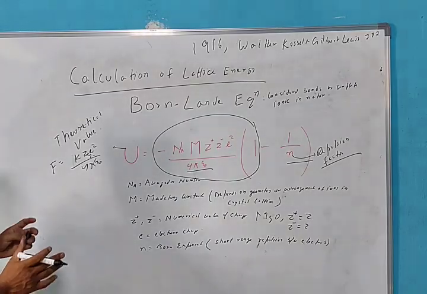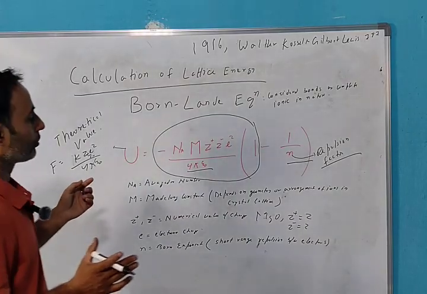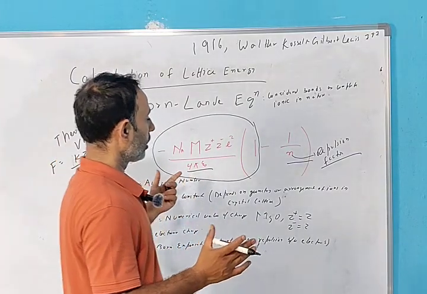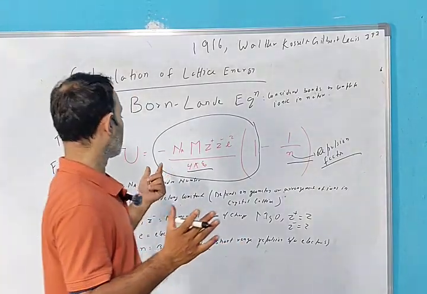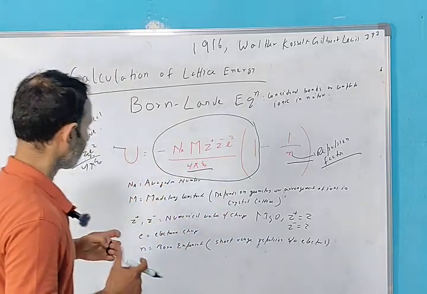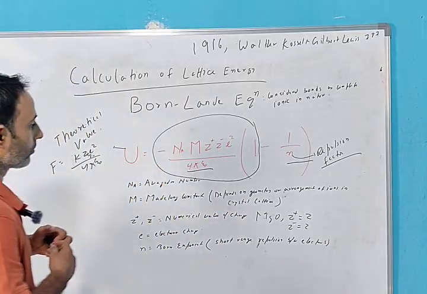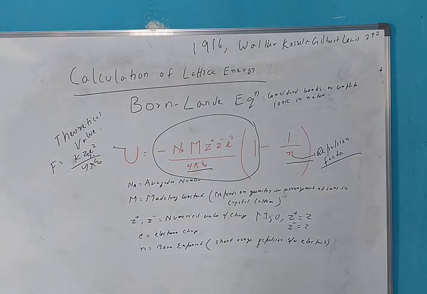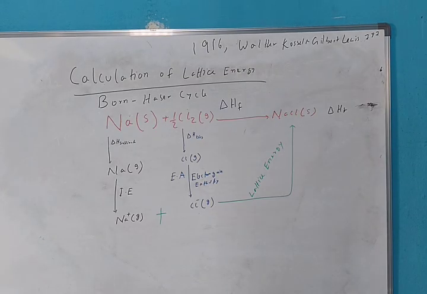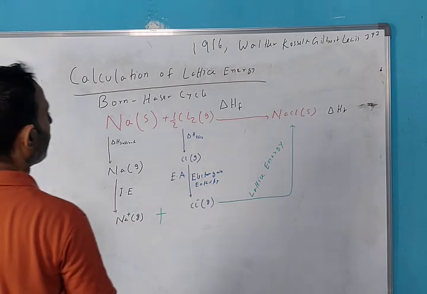So what he applies, he considered the attraction forces and the repulsion forces and subtracts them, so the net attraction give us the lattice energy. Note it down. Now let us move to the second method of calculation of lattice energy.